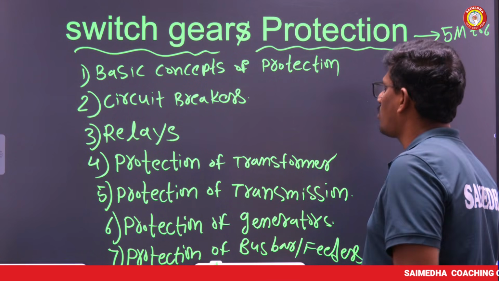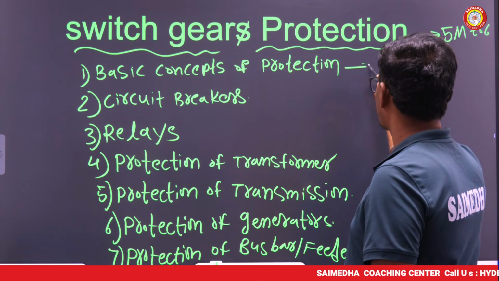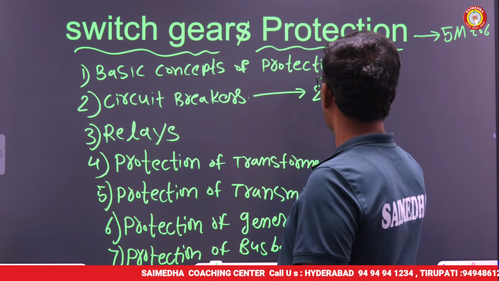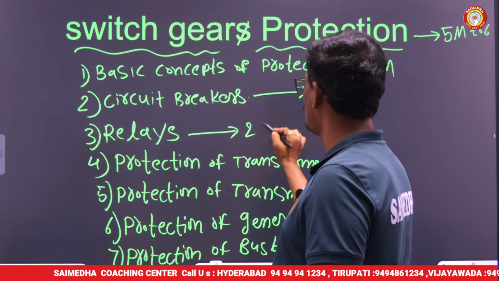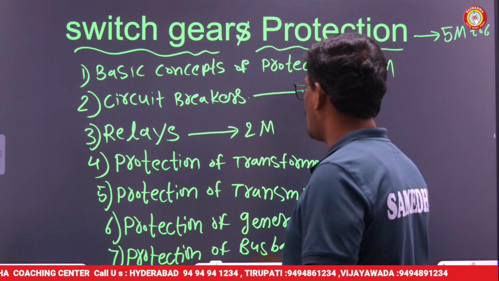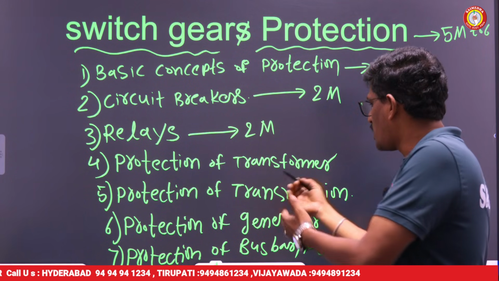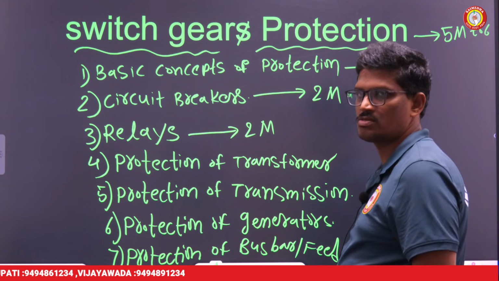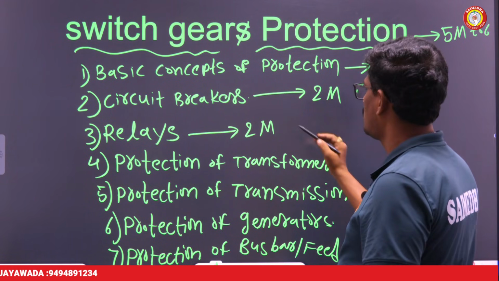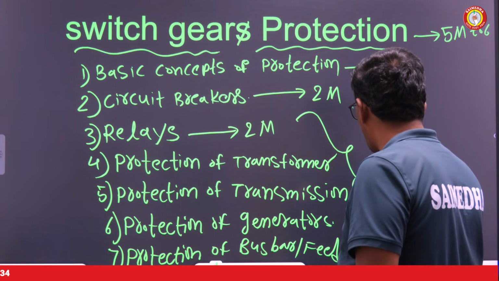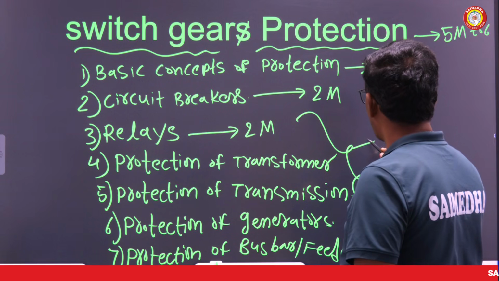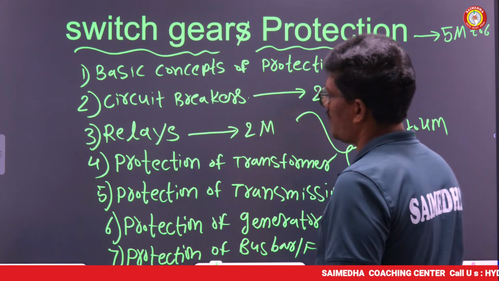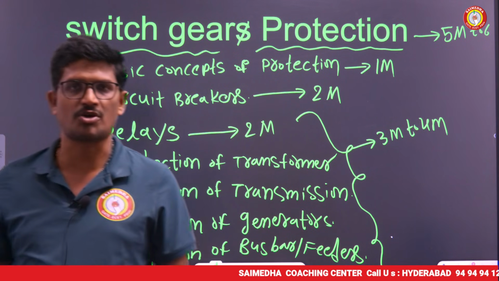Okay, so from the basic concepts of protection, you can expect 1 mark guaranteed. Circuit breaker, we can expect around 2 marks. Relay, around 2 marks. The relay protection of different equipments, these are all lessons in the part of relays, no doubt. So from relay to protection of bus bar, all topics mixed together, we can expect around 3 to 4 marks. This is the weightage of marks from switchgear and protection.